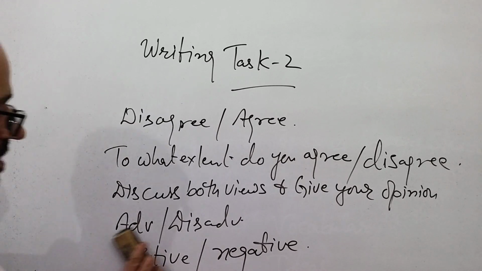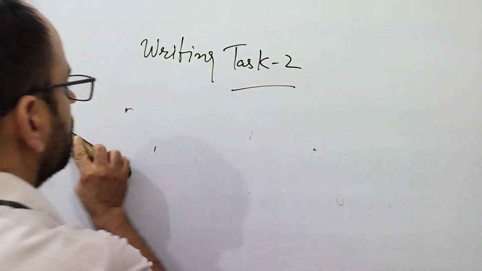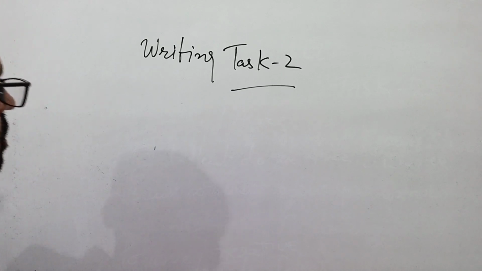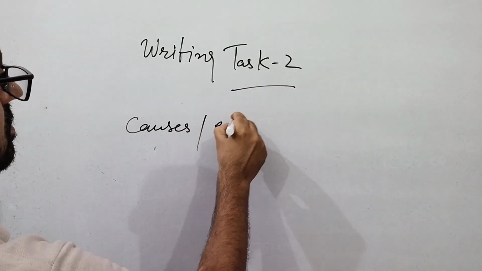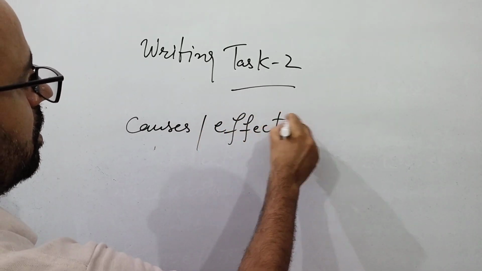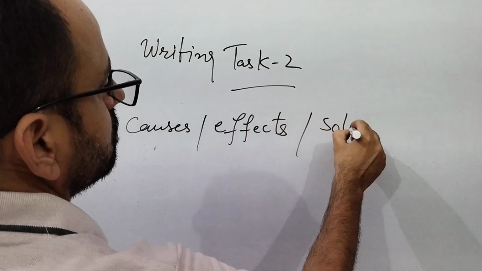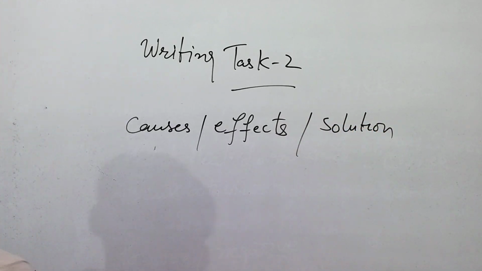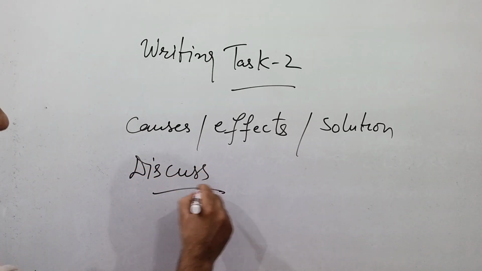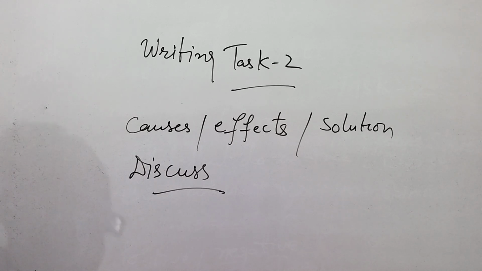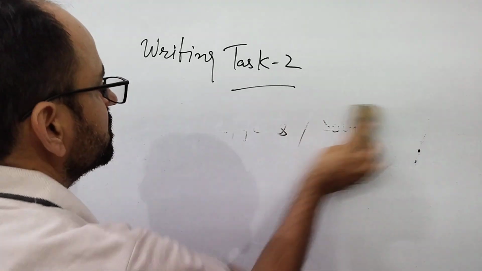Then we have causes, effects, and solution. Then simply some topics are like this: discuss. So every kind of essay has its own structure. So let us first of all discuss the structure of essays.